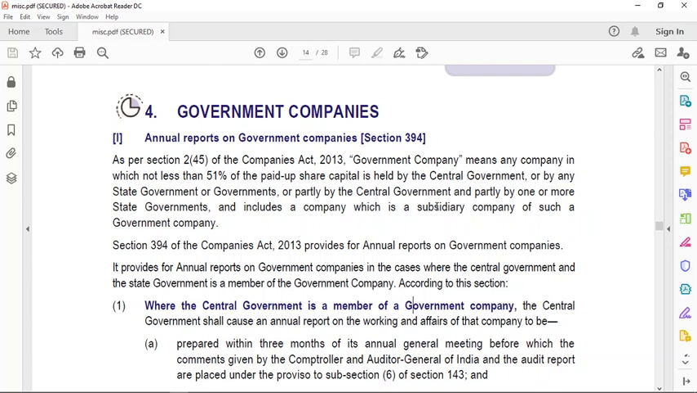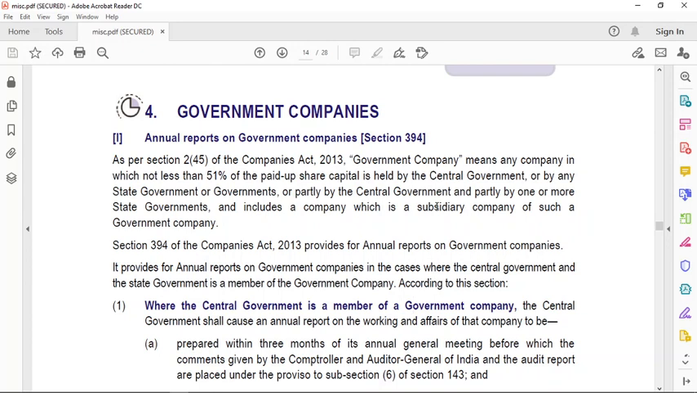I'll repeat it for you. What does it mean? There is any one company, okay? In this company, the central government is having 51% of the paid-up share capital. Okay? So this company will become a government company. Let's take example number 2. I have one company, and in this particular company, state government along with another state government, say for example state government of Maharashtra along with the state government of Delhi, are having the share in the paid-up share capital of, let's say, 60%. So this company will become what?